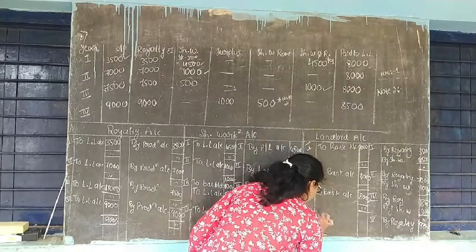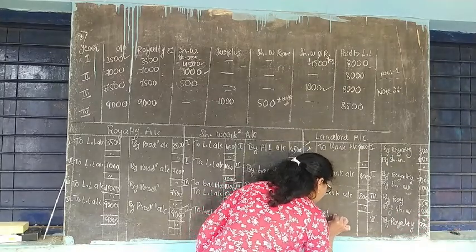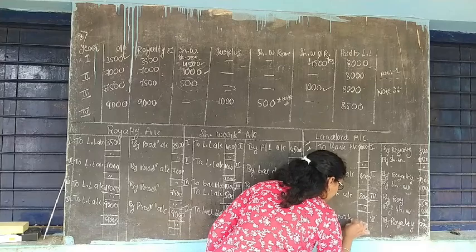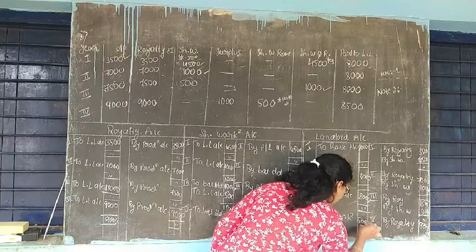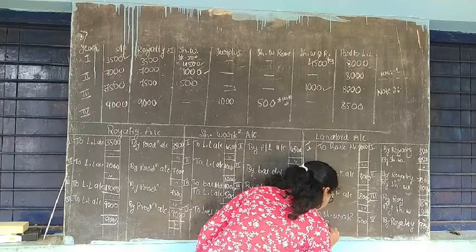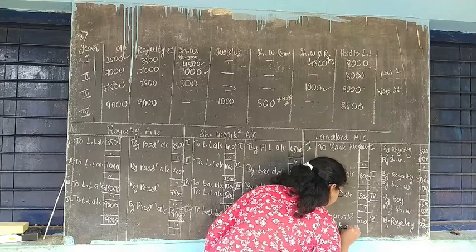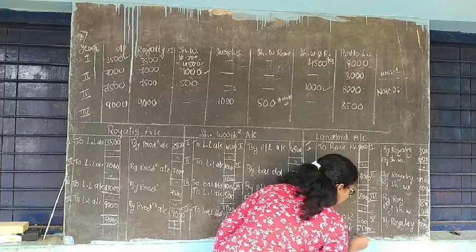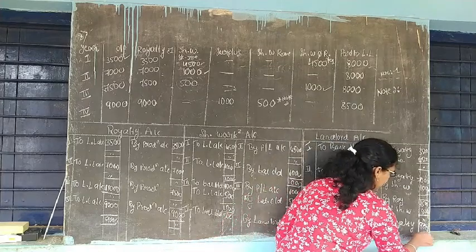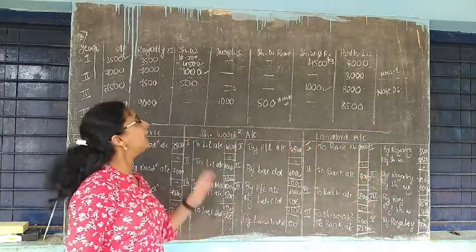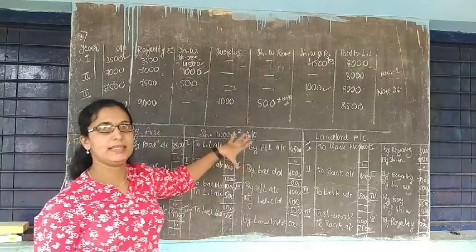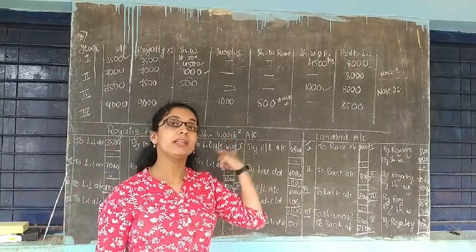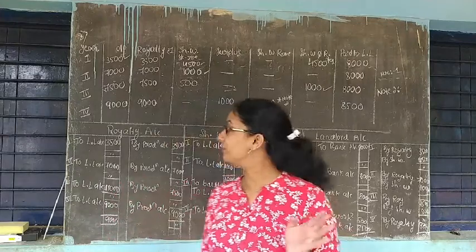Short working recouped, to short working 500 rupees. Transfers to bank account 8,500. Total 9,000. So this is the method to post it into ledger directly without preparing journal entry.